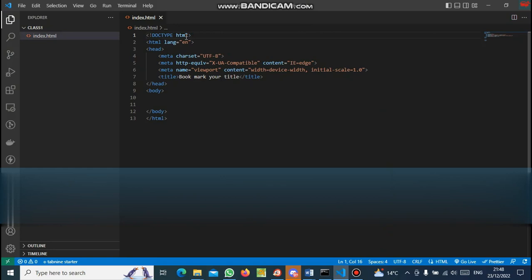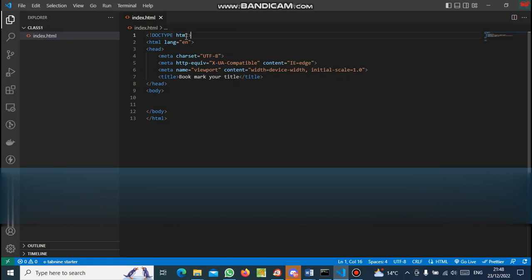First step, create a folder, then create a file, index.html. Question: why do I write HTML? Because this is a declaration of HTML5. Look at the HTML. This is the basic HTML5 structure.